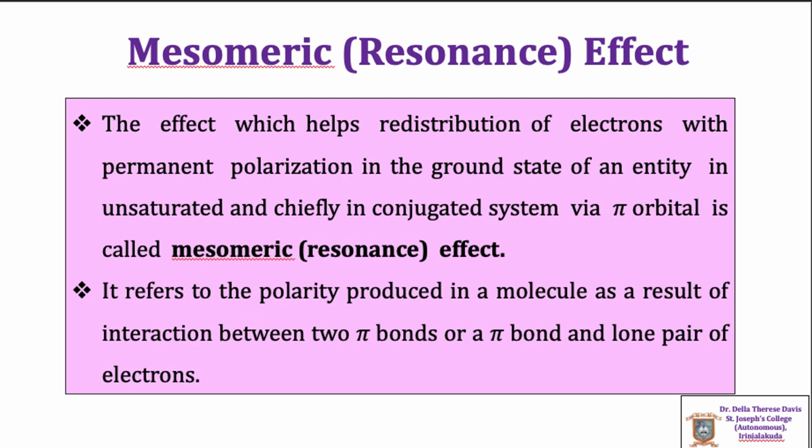Mesomeric effect is a permanent electron displacement effect involving permanent polarization as a result of interaction between two pi bonds in a conjugated system, or between a pi bond and a lone pair of electrons in the system. Conjugated system means systems having alternate single and multiple bonds. Benzene is an example of a conjugated system.